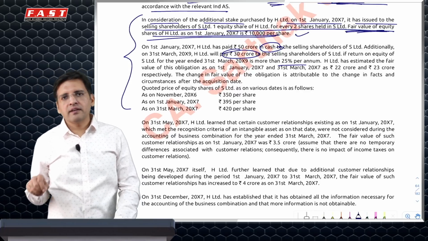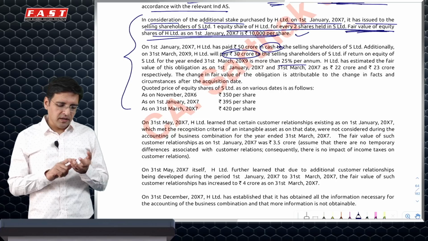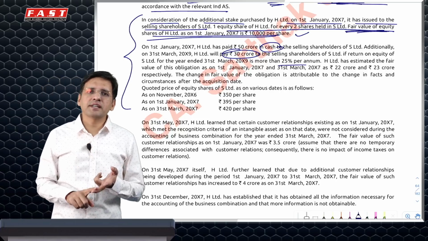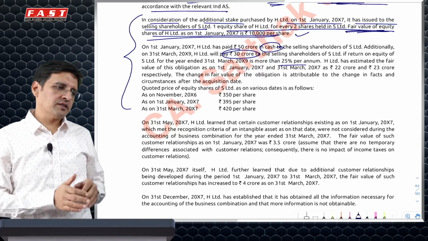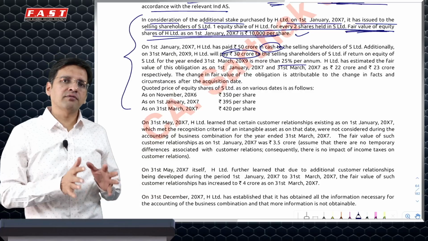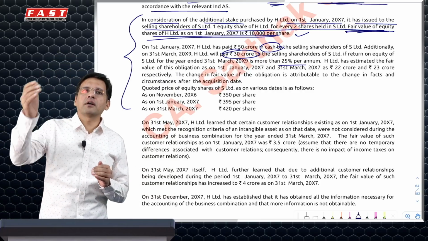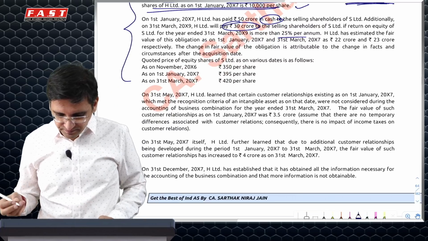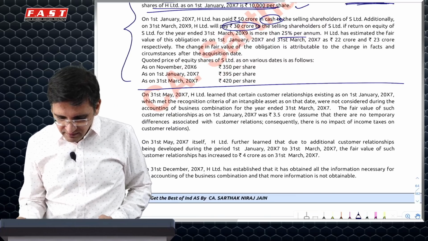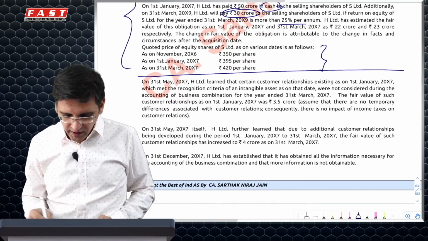Now remember one thing, if there is a contingent consideration under PC, which is in fixed equity shares, then you do not remeasure it later on. Whatever is the fair value given at the time of acquisition will be the basic value at which it will be recorded later on also. There will be no remeasurement involved. This is what the question is. Then you are being given some values which will be helpful for calculation of NCI.